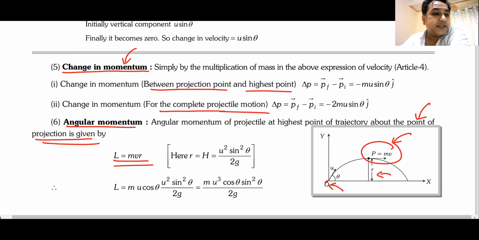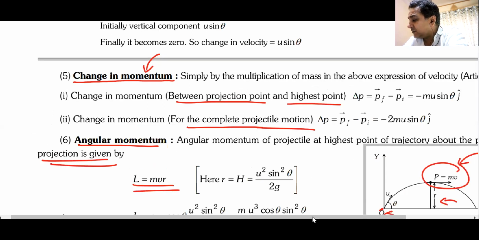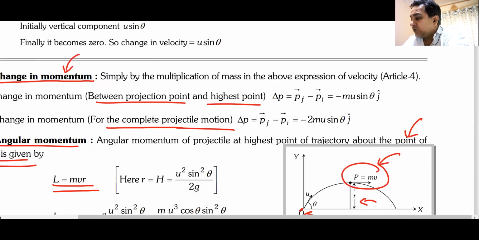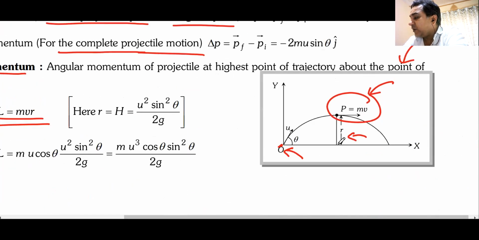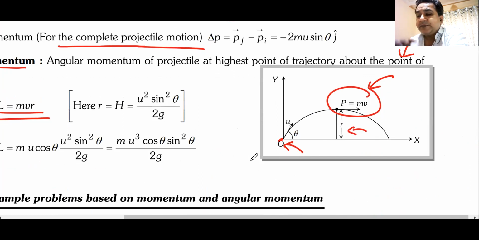Do we understand what I'm saying? Can I have some raise hand that we understand this, sir? To get the angular momentum at the highest point with respect to the origin, multiply mv by r. Yes or no? Do we understand this?